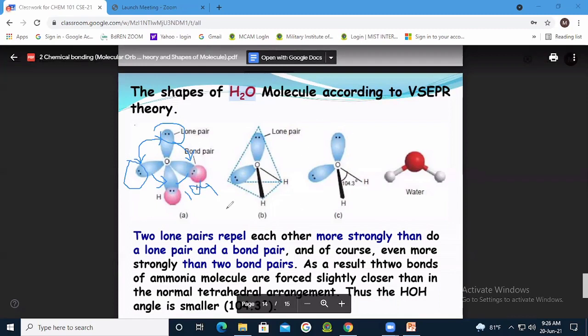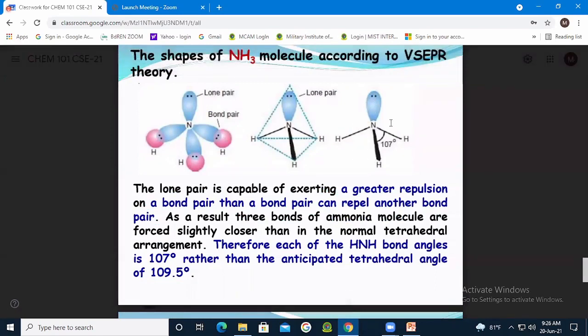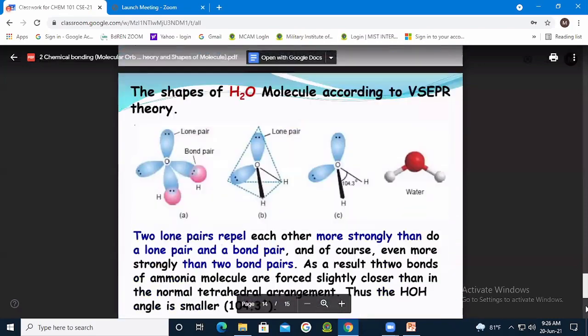Okay, if we go to the previous one again, if we omit this lone pair, then we can say this formation is a pyramid, only this lower part. And how about this one?